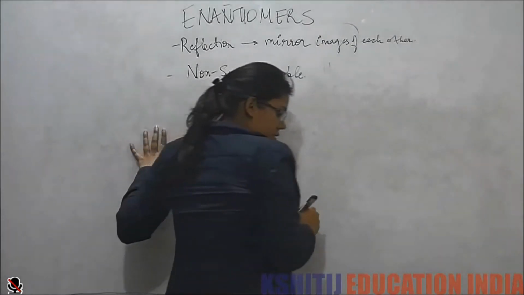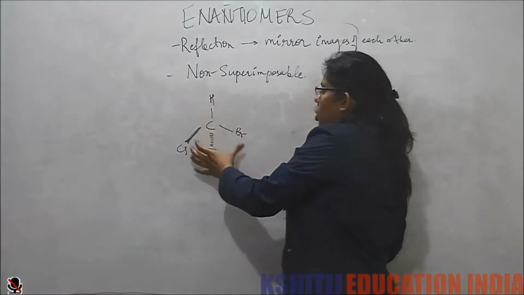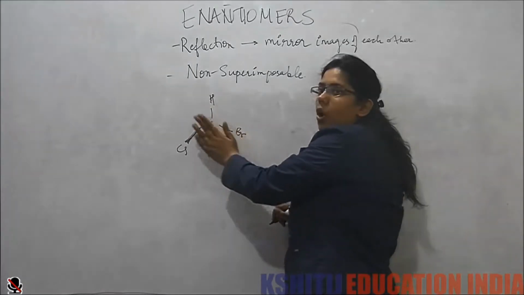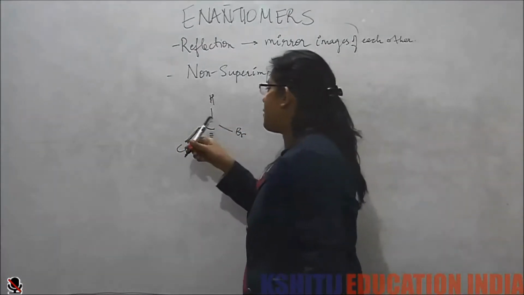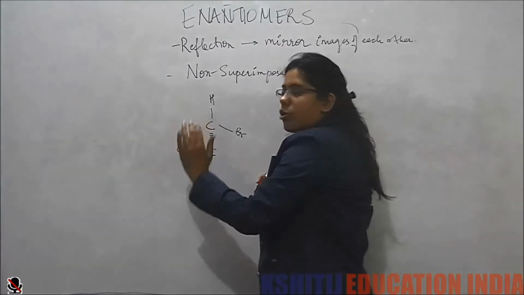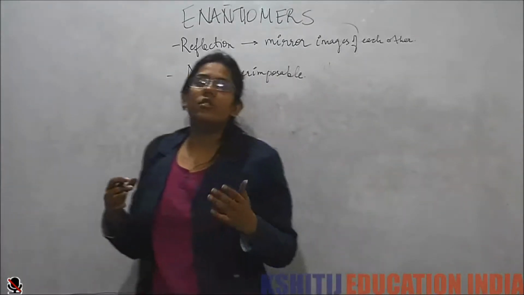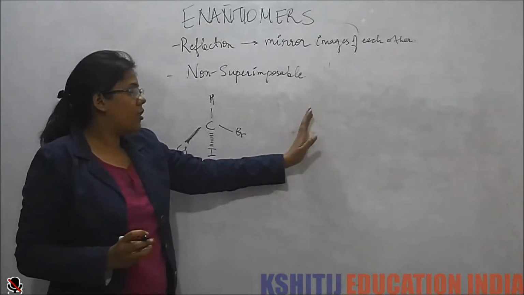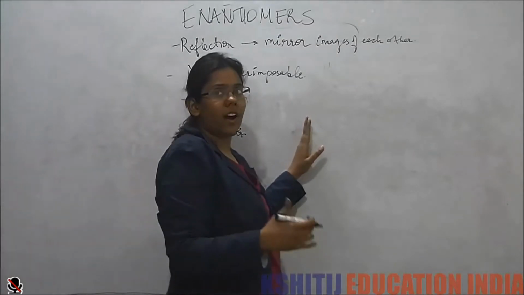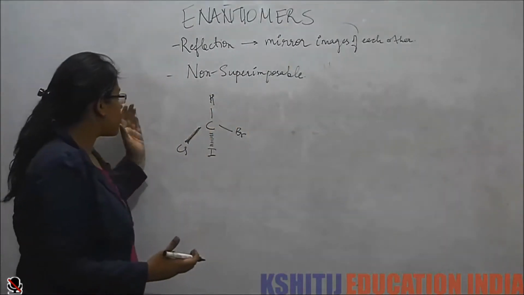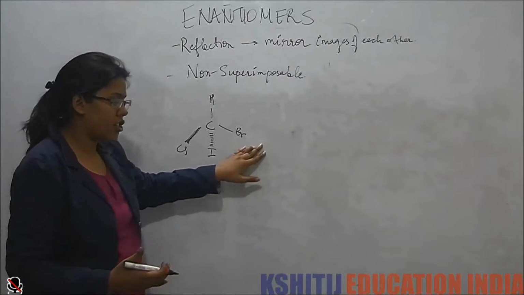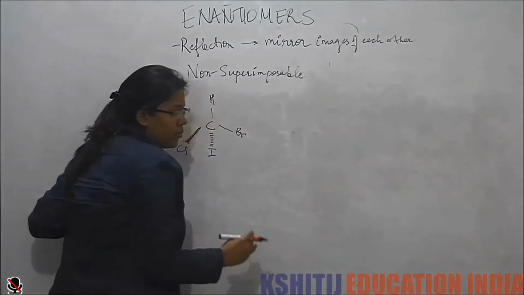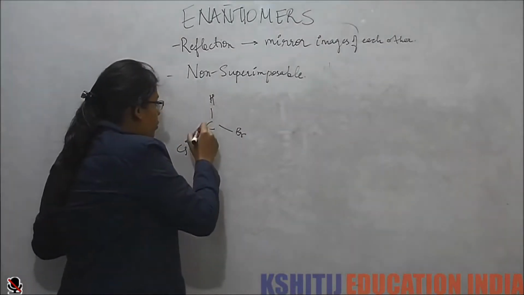So this is easier to visualize in 3D, but it is difficult to work with on the plane of a paper. To see every time that this group is coming out, this group is going in, it is easier to visualize, but for fast computing or fast working with the molecule, there is a shortcut called the Fischer projection, which has been made to visualize these molecules on a 2D plane. So in that case, what do we do?